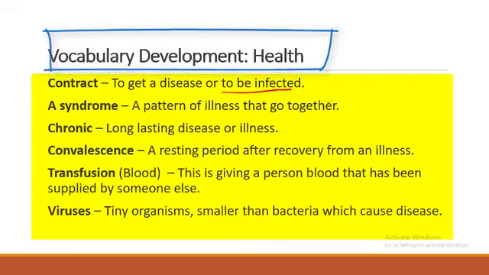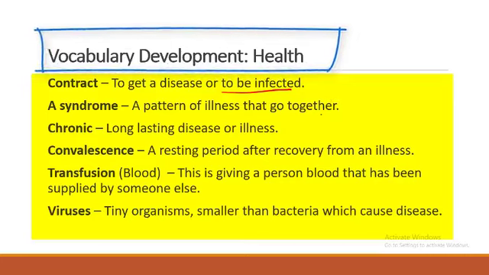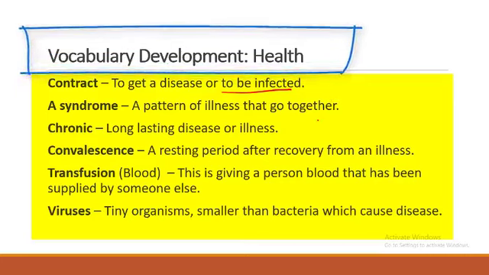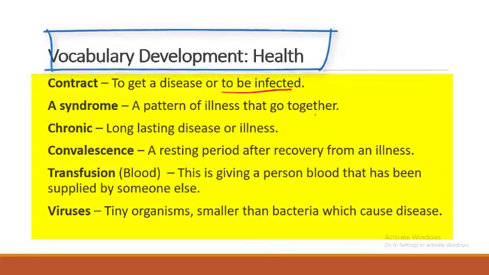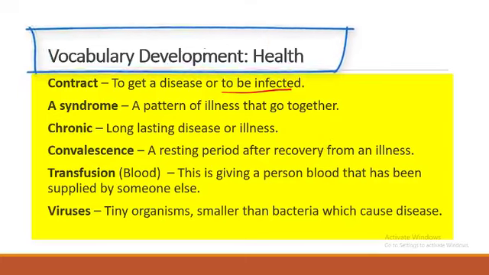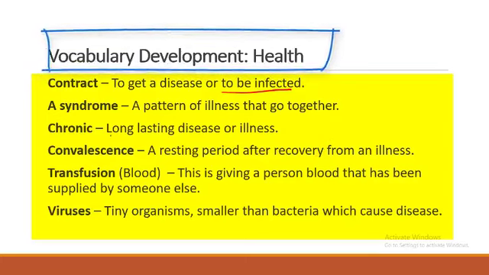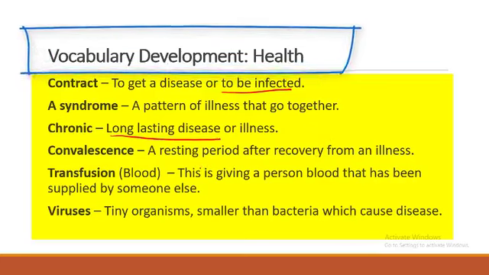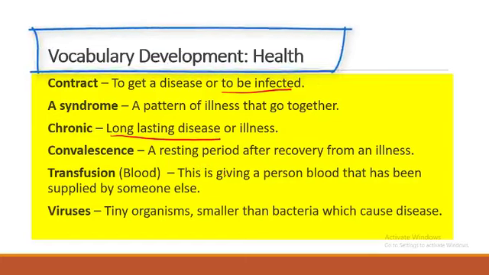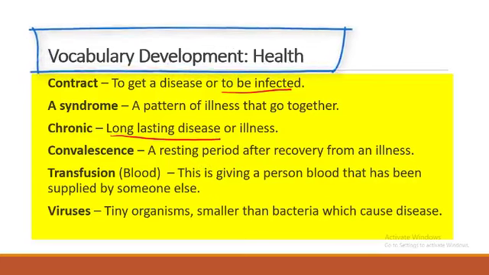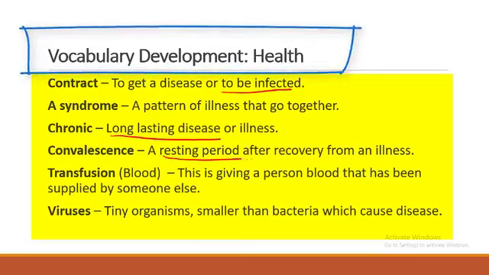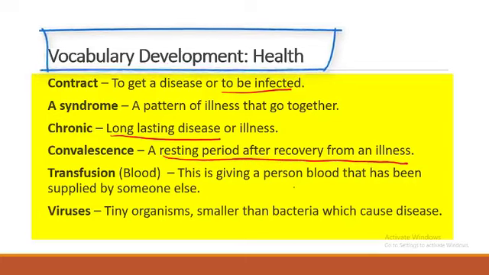Then we also have a syndrome. Syndrome is simply a pattern of illness that go together. Then we also have what you call chronic disease or illness. It simply means that illness is long term. Okay, it's been occurring over time. Then we also have what we call convalescence period. So convalescence period simply means the resting period after recovery from an illness.